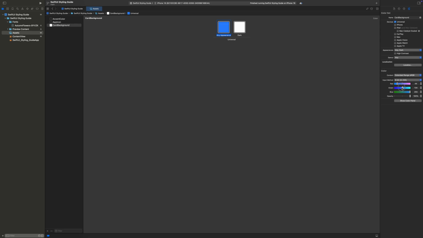Here's the super important part. Don't name your colors like light gray or sky blue. That's gonna bite you later. Use names that describe what the color is for. For example, button background, primary text, card surface, accent color, or error text.